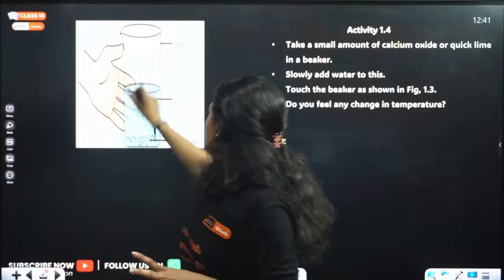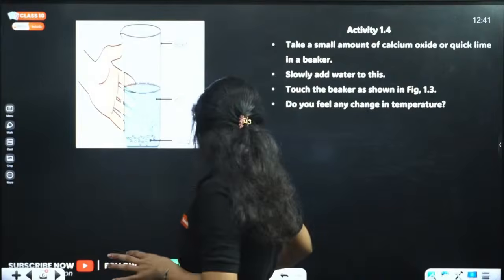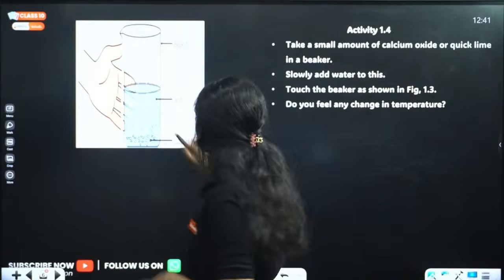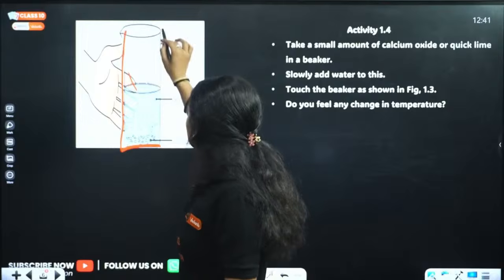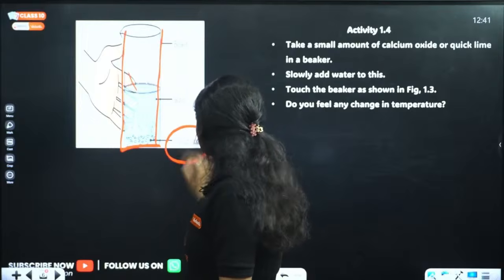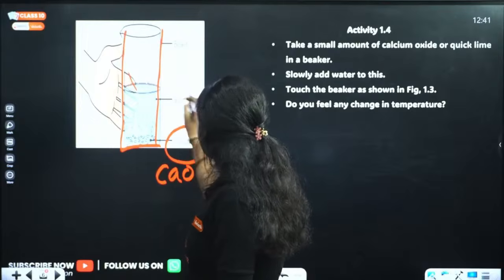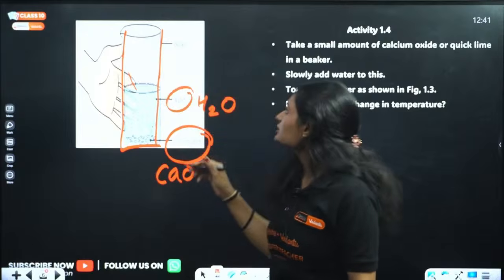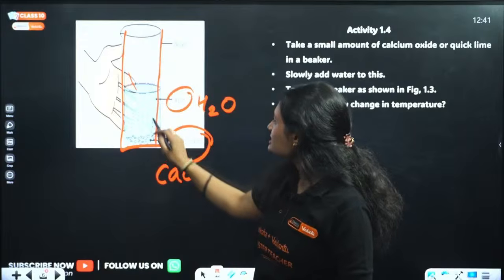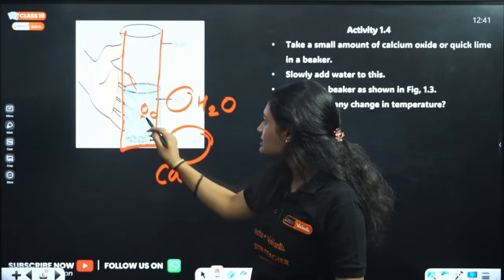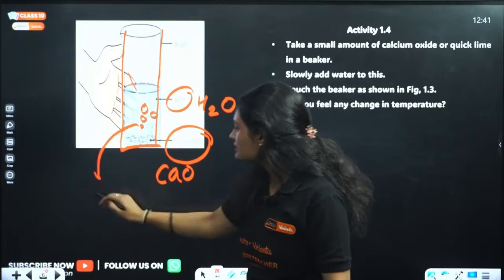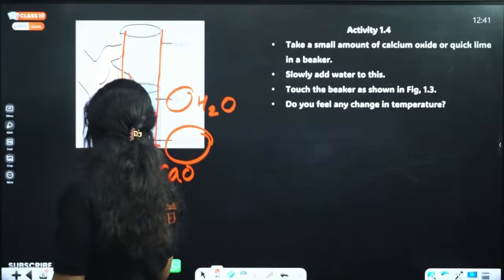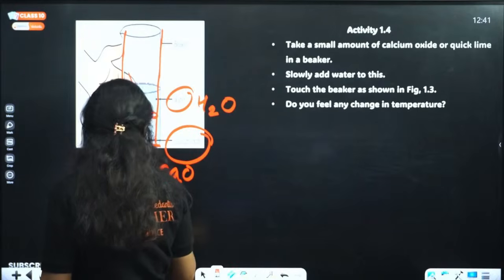I can see you, this might not be visible to you all. Let me try to show you. Actually what is happening here, we have calcium oxide. This is calcium oxide and this is water. We added water to calcium oxide, and in this beaker we are seeing some bubbles.